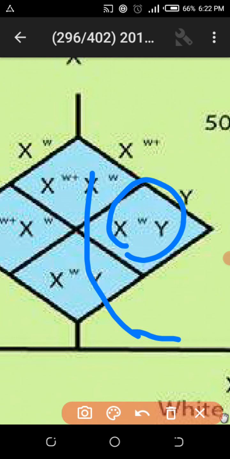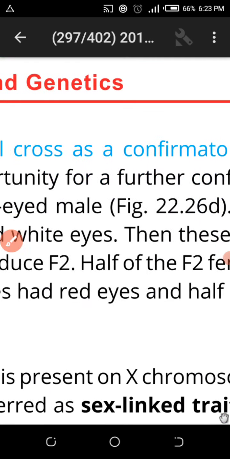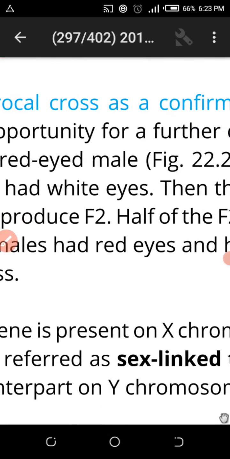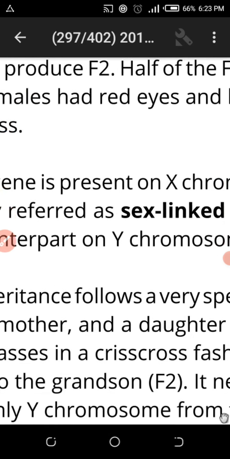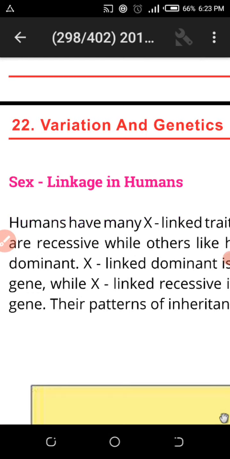Second point is that ratios will not be according to Mendel's law. Third point is that you can verify these ratios by doing a test cross. Fourth point is that these crossings are valid for all X-linked recessive diseases, like color blindness and hemophilia. They will do the same crossings, and they will be more common in the male.